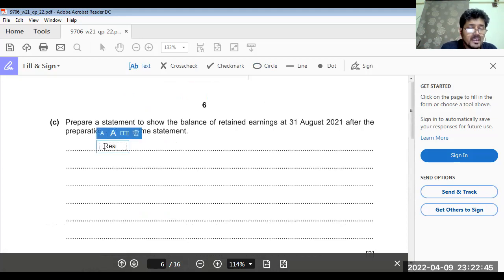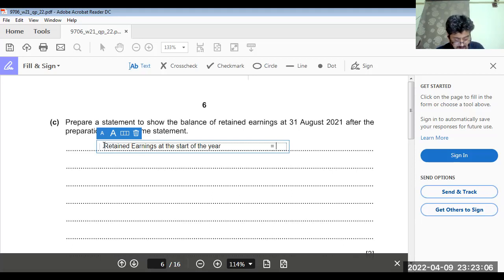Retained earnings at the start of the year is given in the question: 24,200. Getting my point clear? 24,200.